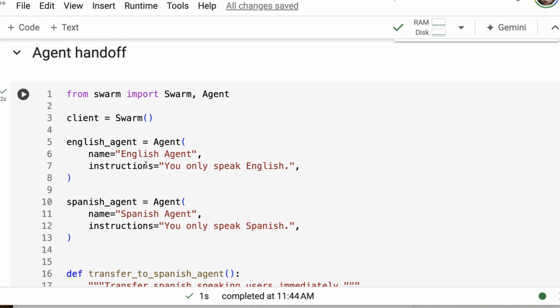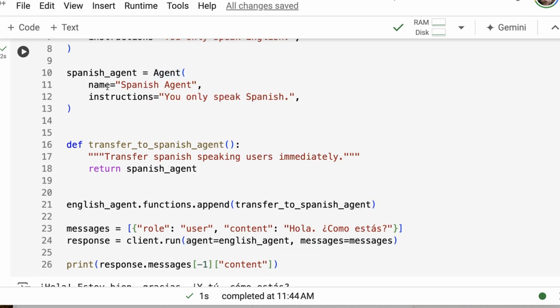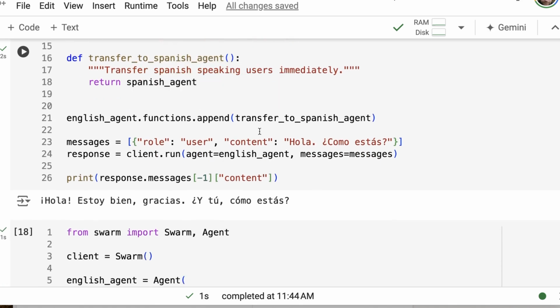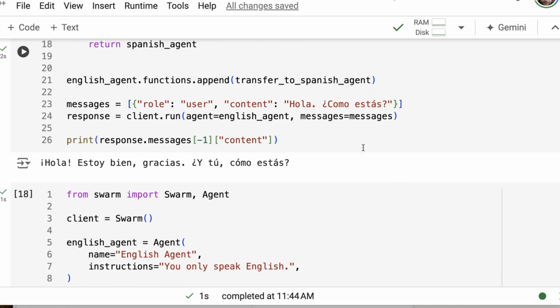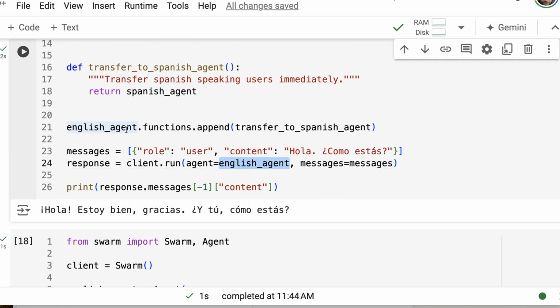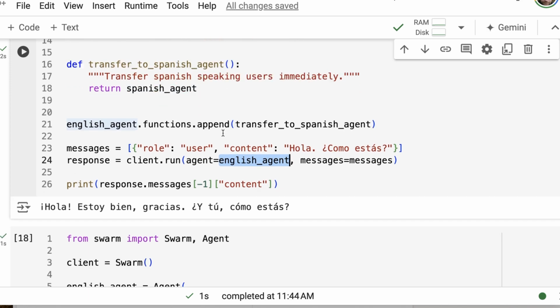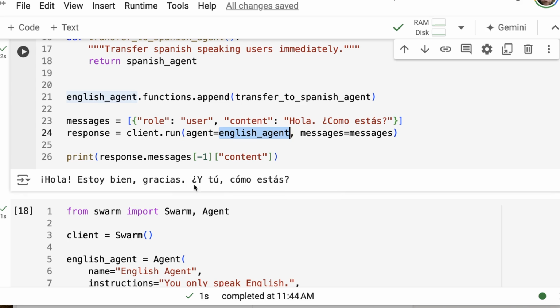So this is one of their simple examples of where they make an English agent where you only speak English. They make a Spanish agent where you only speak Spanish. And then they make the ability to transfer to a Spanish agent. And they add that as a function in. So they've got this functions.append, and they're adding that in there. You can see now with the message, and the message obviously in Spanish, it just goes through, and even though we've been sending it to the English agent, because the English agent's got this as a function in there, it can transfer to the Spanish agent. And then that Spanish agent can then take it and respond exactly like what we've got there.